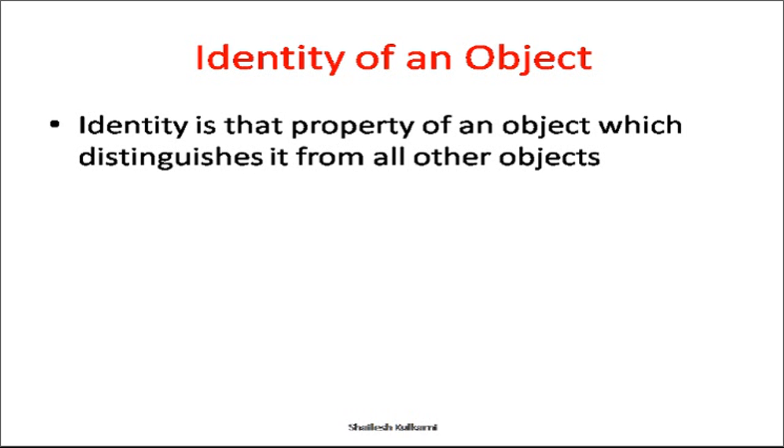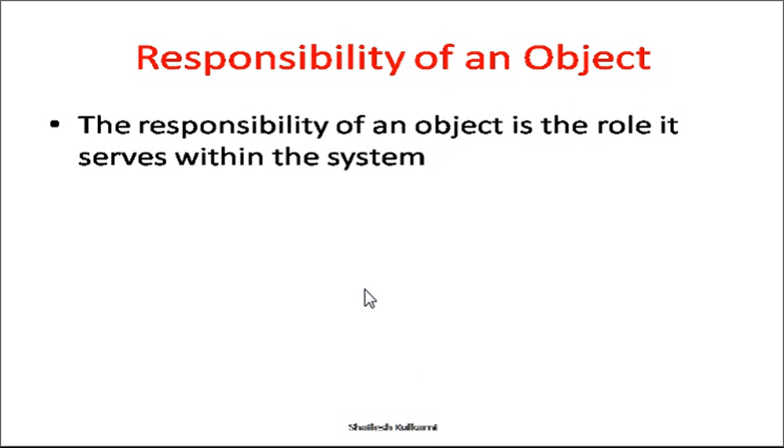And the next characteristic is responsibility. The responsibility of an object is the role that the object plays within the system. When we say our training class, or online teaching, it is one object, one activity. In this activity, I as a trainer have some responsibility, and you as a student have some responsibility, right? That is the responsibility of it. So every object has state, behavior, identity, and responsibility. These are the four characteristics of the object.